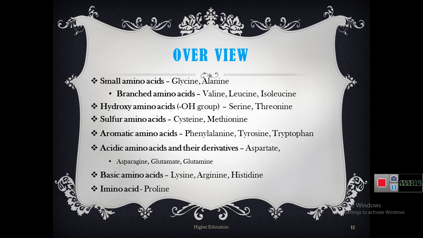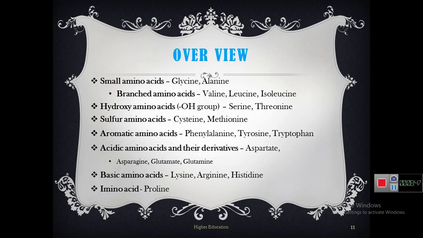These both amino acids are simple amino acids because they contain no further branch. But in branched chain amino acids, valine, leucine and isoleucine, these three amino acids contain more branches. And second group is hydroxy amino acids, it means they contain hydroxyl group and they are serine and threonine.